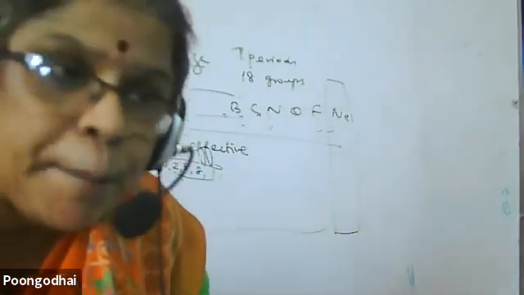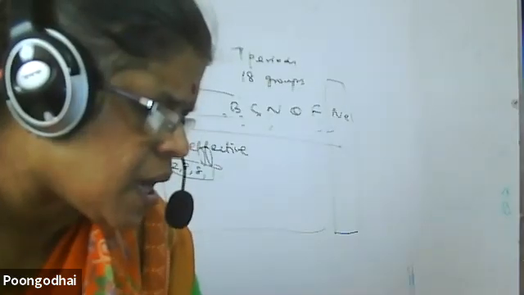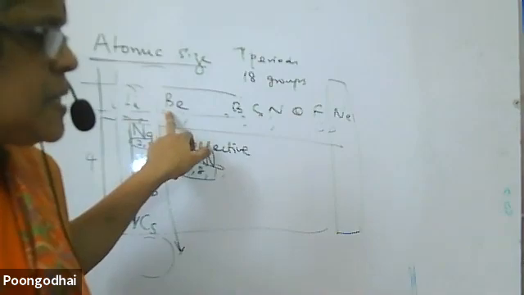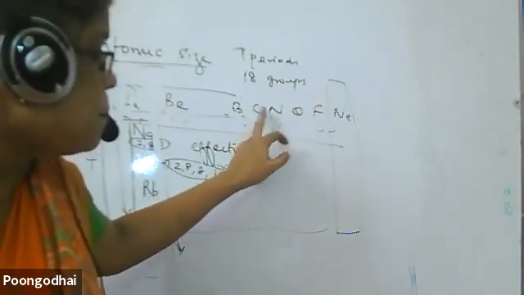When I move along the period, what happens to the size of the atom? It will decrease. Why? Because it remains in the same shell. Abhina, what remains in the same shell? The electrons. Electrons remain in the same shell when I move from here.